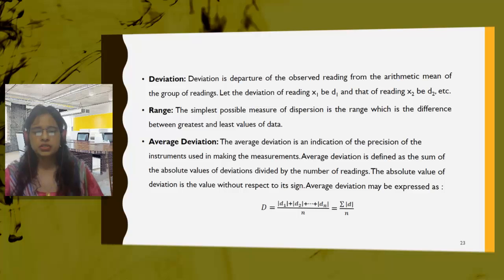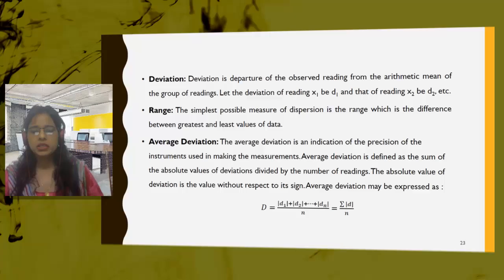Now what is dispersion? Dispersion is the property which denotes the extent to which the values are dispersed about the central value. Now what is the central value? Suppose the mean value, that is known as the central value. Okay, so if I am drawing a graph, there will be x and y axes.